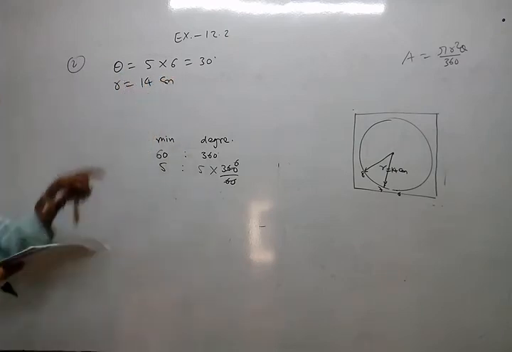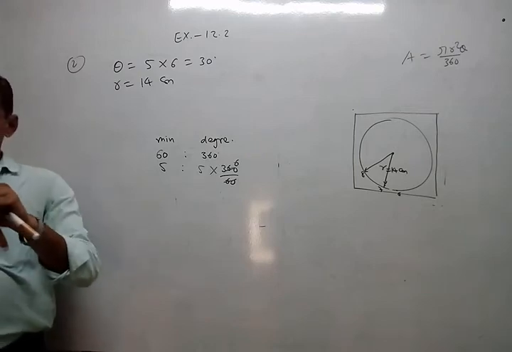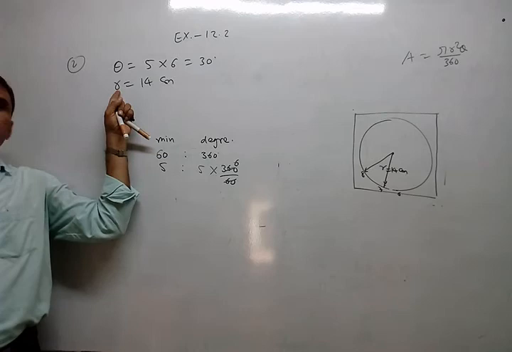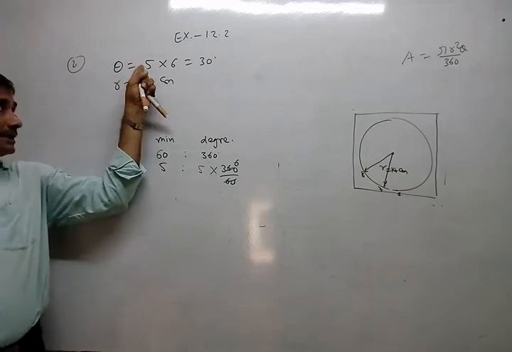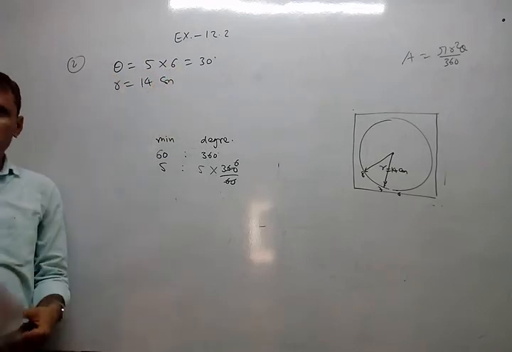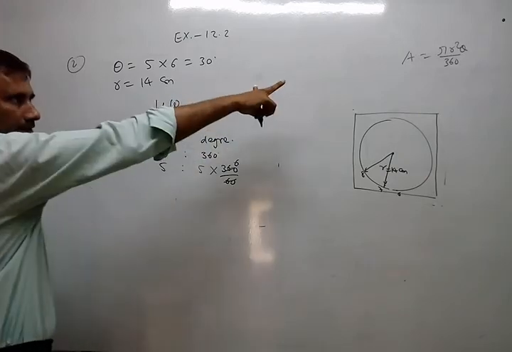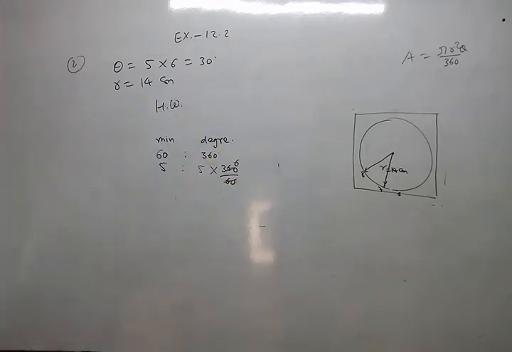So theta and r are not given directly. You have to first interpret that the length of the minute hand is a radius and minutes into 6 is the degrees. Now nothing is new. You have to find the area of the sector using that formula. So this part is homework.